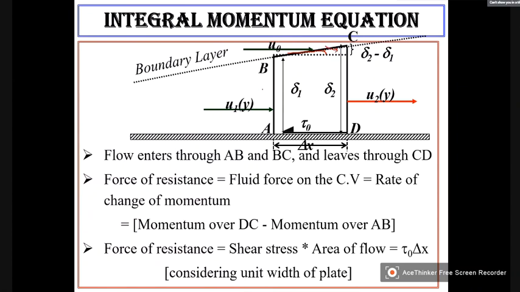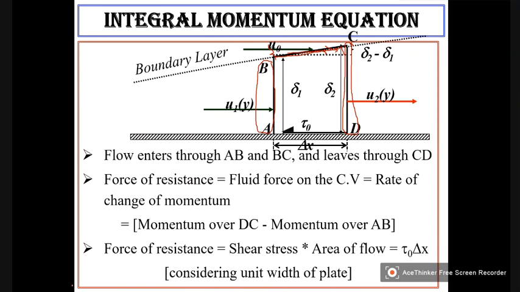So therefore, there will be momentum not only on this surface AB and on this surface CD, but also on BC. So this part also will be there.